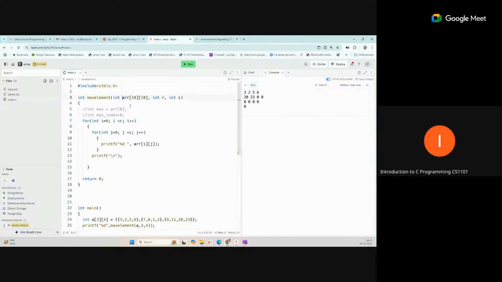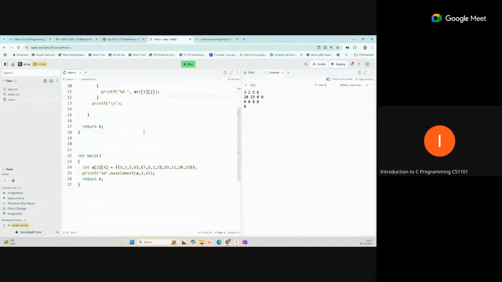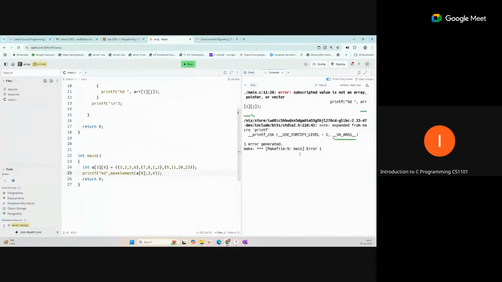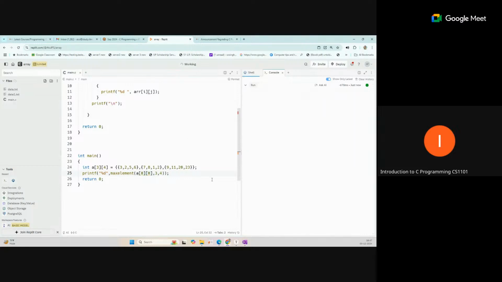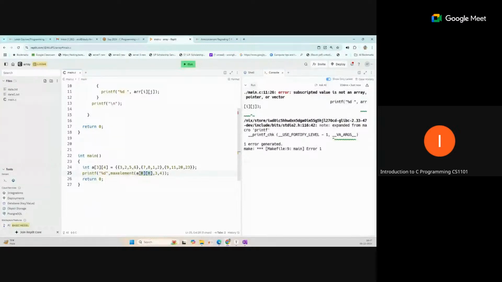I think we should take a pointer. It is also not working, so we are getting the error.